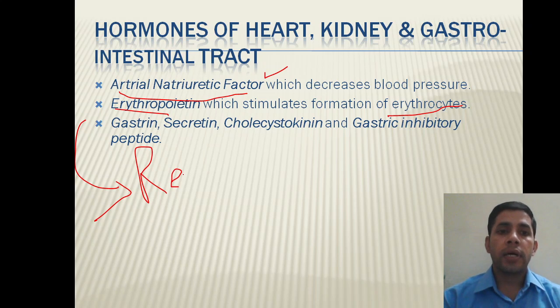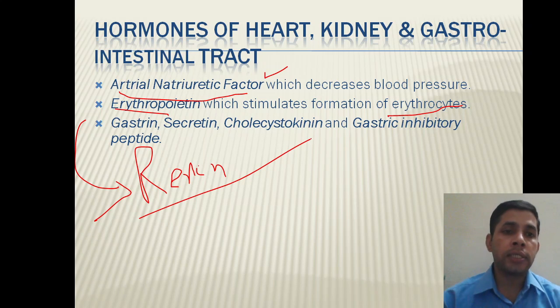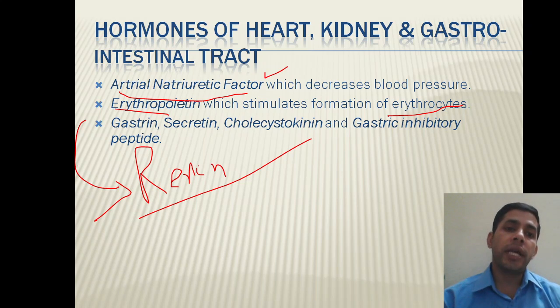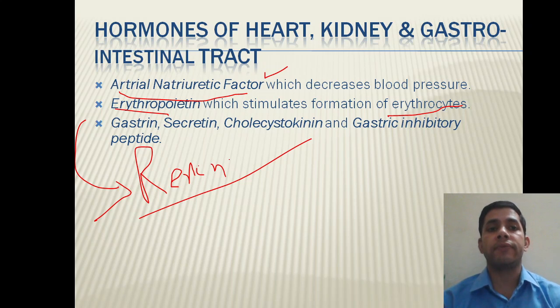Renin. Why am I concentrating on the spelling of this one? Because rennin, that is also renin, but when it is with the double N, then it is not a hormone. It is an enzyme released in the stomach. But when it is renin with a single N, then it is a hormone released from the kidney, and this is responsible for increasing the GFR by acting on the angiotensinogen of the liver. We have studied that also in the excretory part of human physiology.